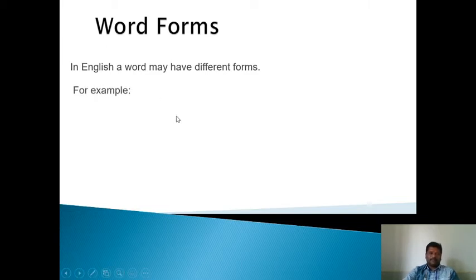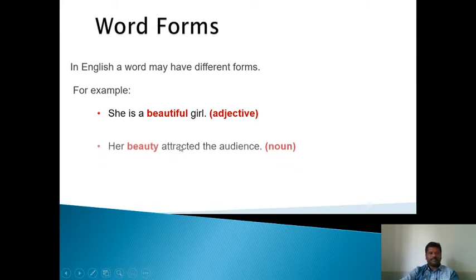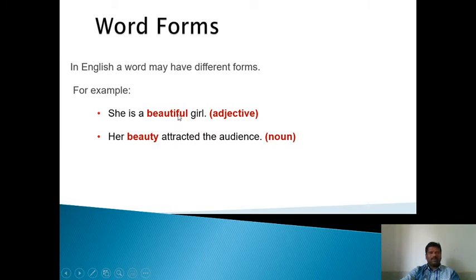Understand? For example, she is a beautiful girl. Beautiful is an adjective. What is the part of speech of beautiful? In the previous video lecture I told you that in English all words are divided into how many categories? 8 categories, 8 classes, based on the work they do in a sentence. No need to remember it again. So beautiful is an adjective. It is a content word.